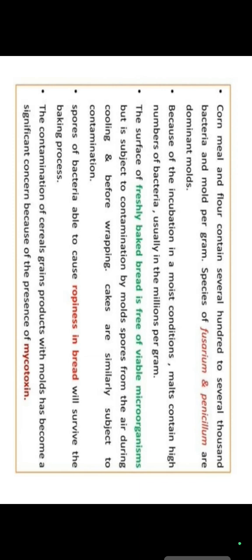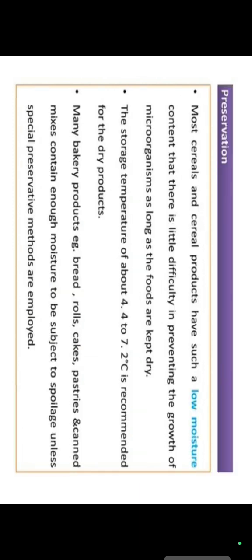The contamination of cereal grains is also affected by different types of molds, because molds contain different types of mycotoxins that are responsible for different types of disease in human beings.